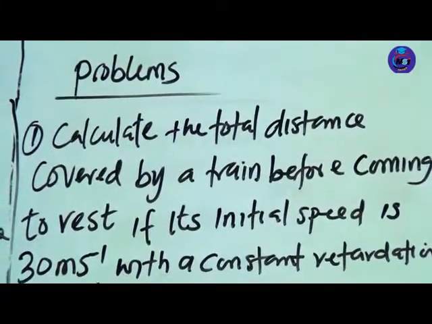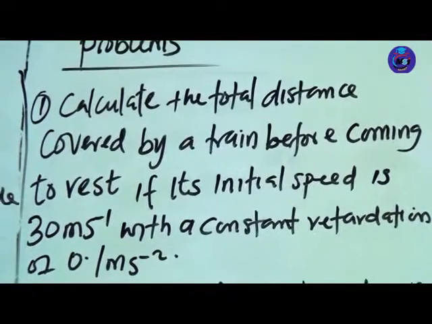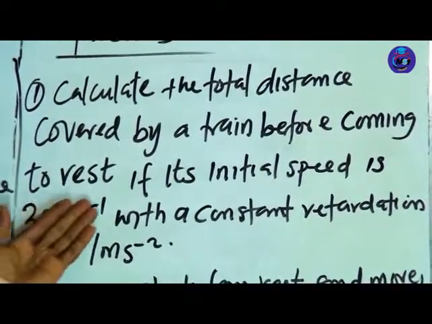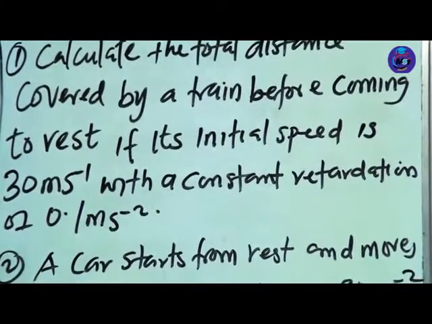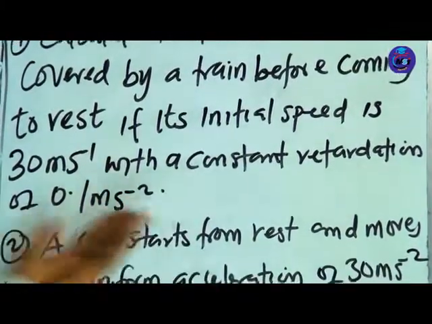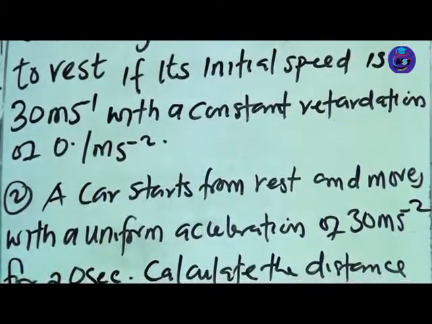The first one says: calculate the total distance covered by a train before coming to rest if its initial speed is 30 meters per second with a constant retardation of 0.1 meter per second squared.